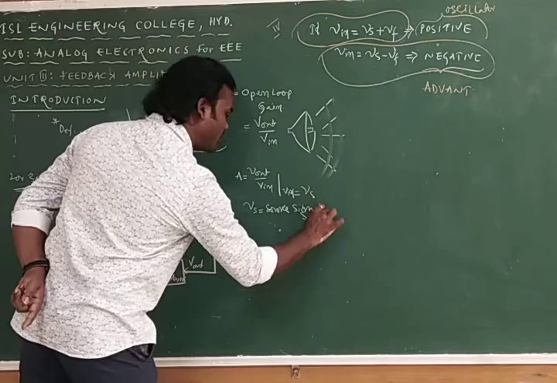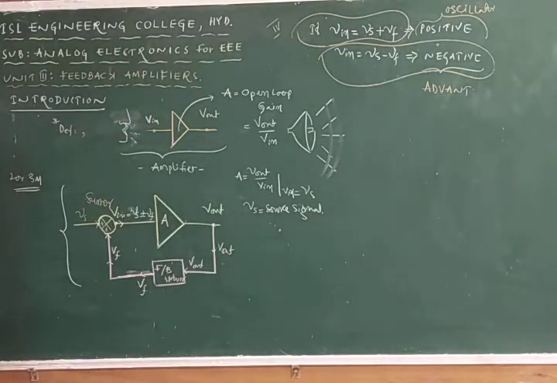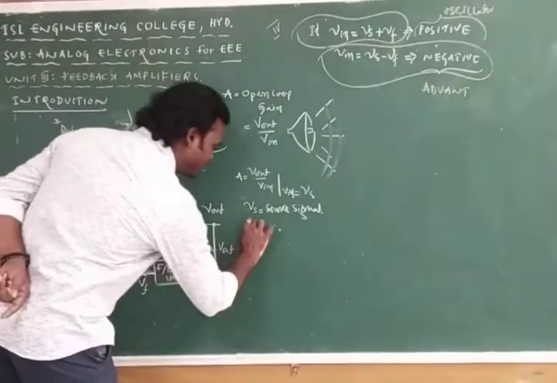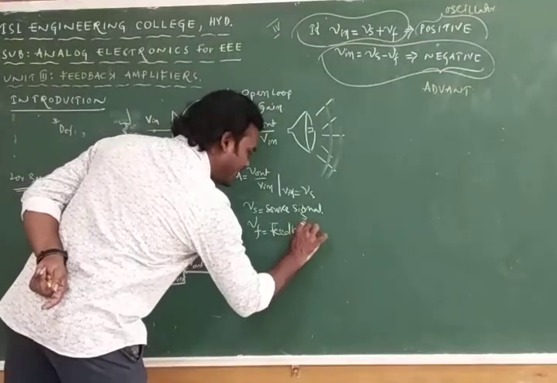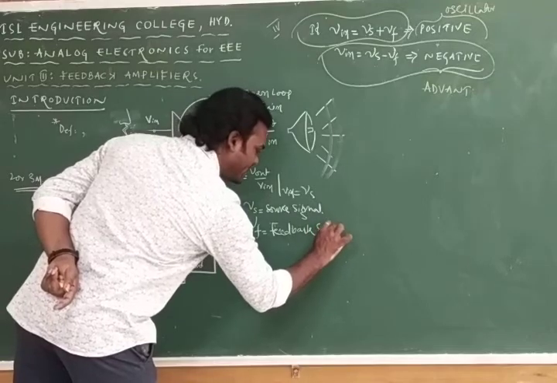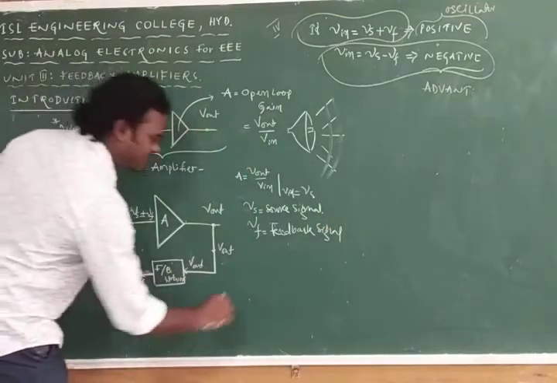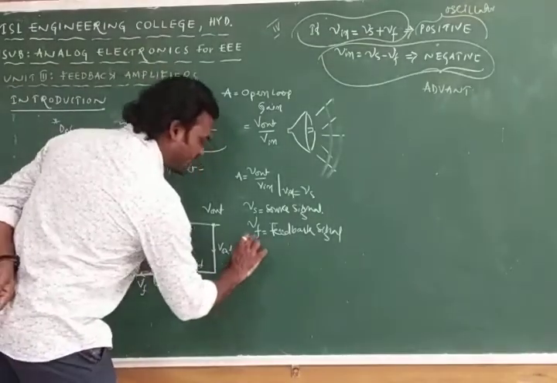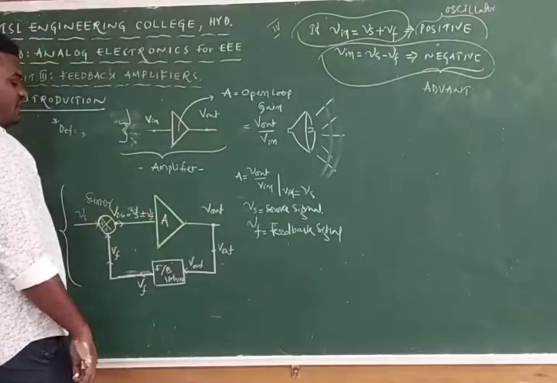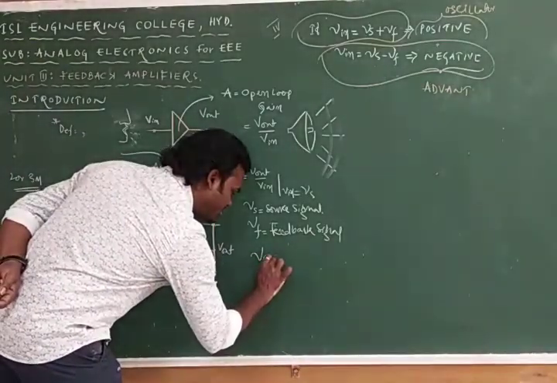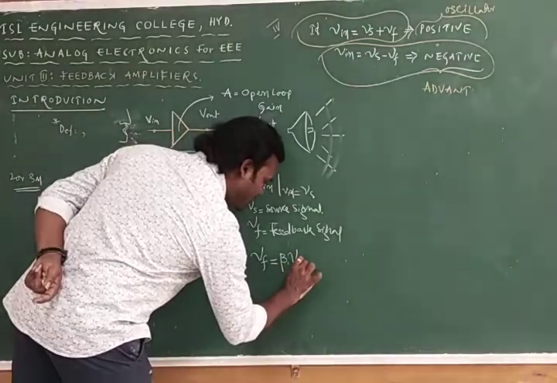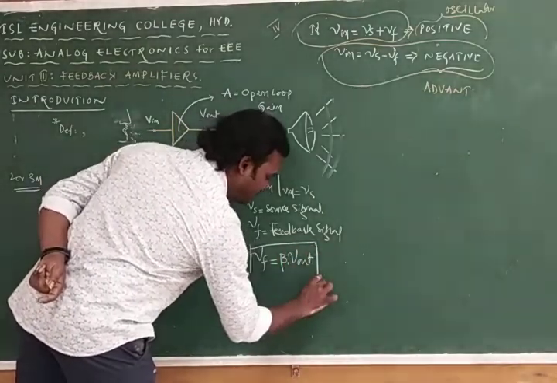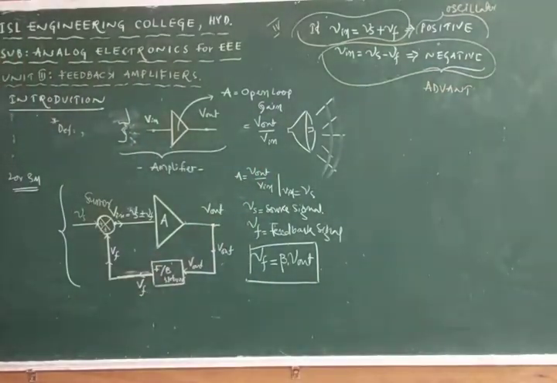Initially it starts with one particular voltage signal, and that signal is named the source signal. Voltage source signal is always going to be constant only. And Vf is nothing but the feedback signal. Feedback signal is the output from the feedback network. Here V out is nothing but output voltage. The relation between the Vf and V out: Vf is equal to beta into V out.